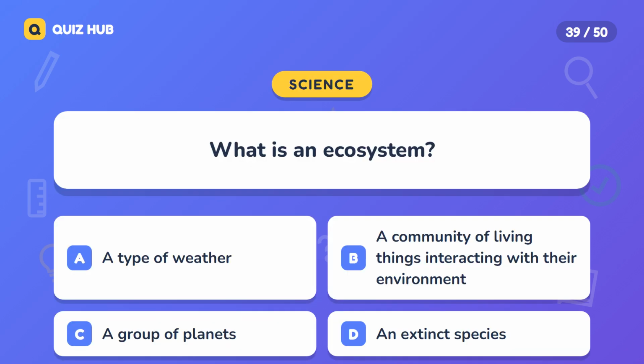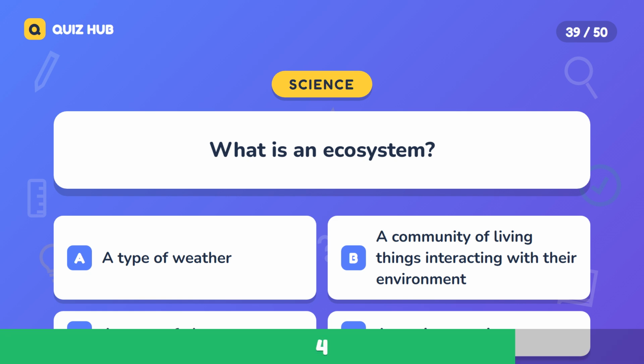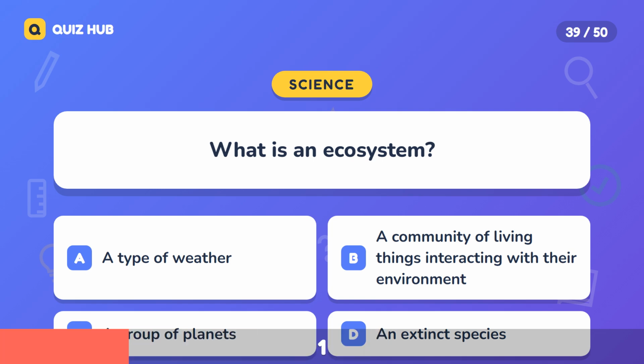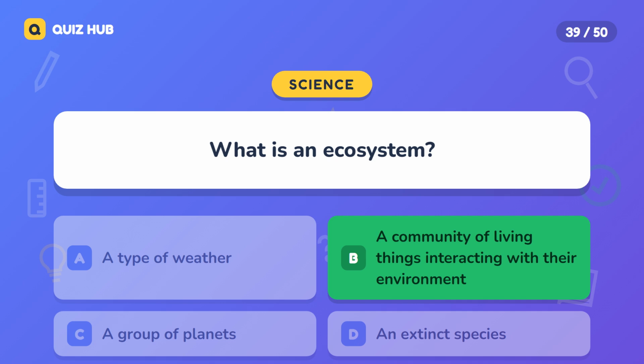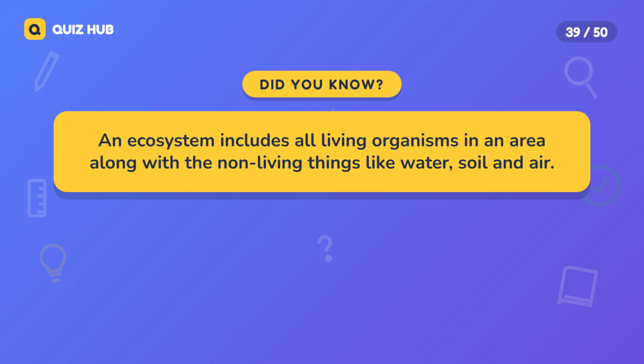Question 39. What is an ecosystem? A. A type of weather. B. A community of living things interacting with their environment. C. A group of planets. D. An extinct species. The correct answer is a community of living things interacting with their environment. An ecosystem includes all living organisms in an area, along with the non-living things like water, soil, and air.